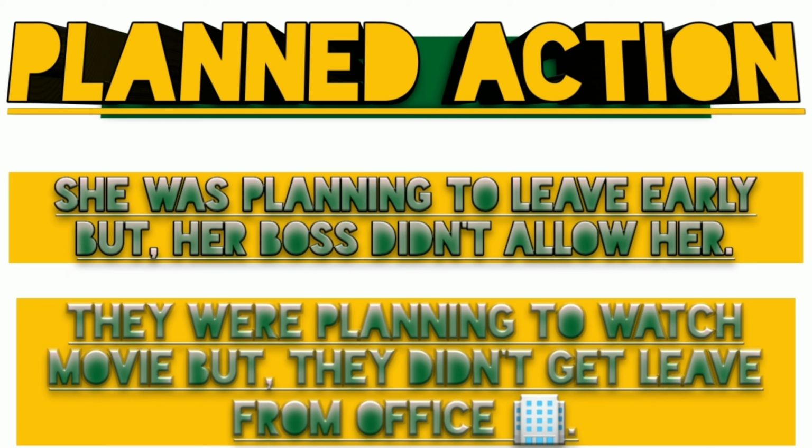If we go with the explanation of given sentences, first one is she was planning to leave early. It is a planned action. And second part of this sentence is but her boss did not allow her. It is the simple past tense.